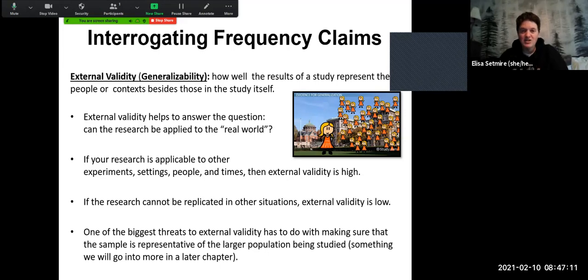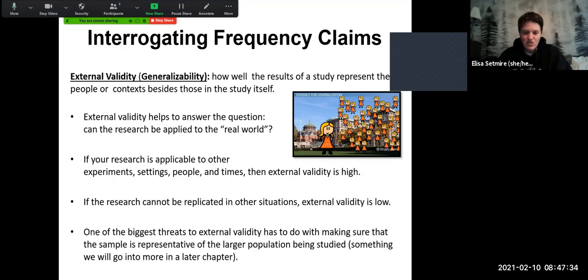So if something has high external validity, the results of our experiment or our work, our claim, generalize to other people in other settings, other circumstances, and so on. If the research cannot be replicated or it doesn't apply to other settings or situations or people, then we would say the external validity is low.